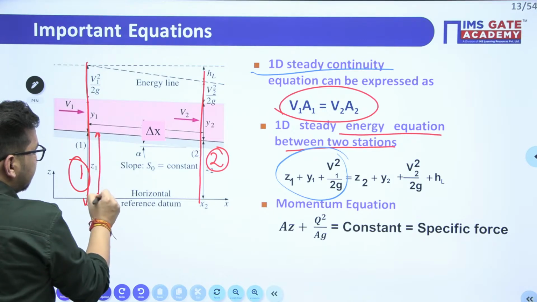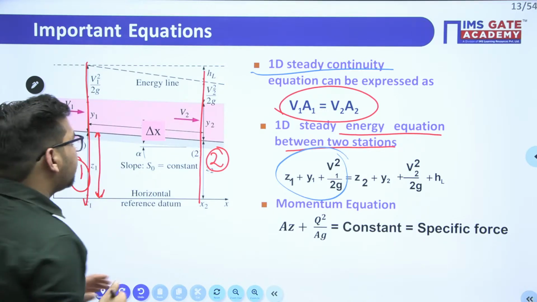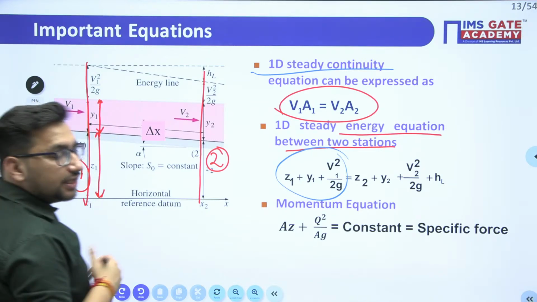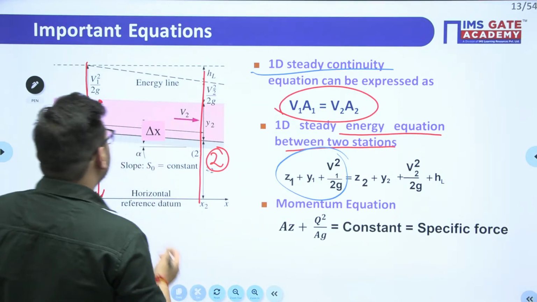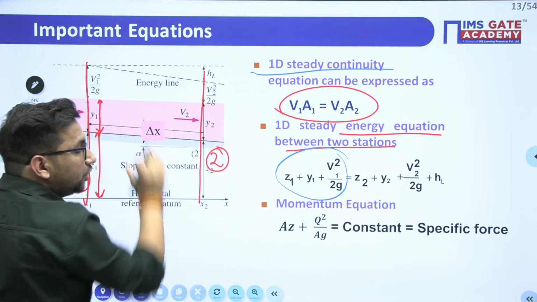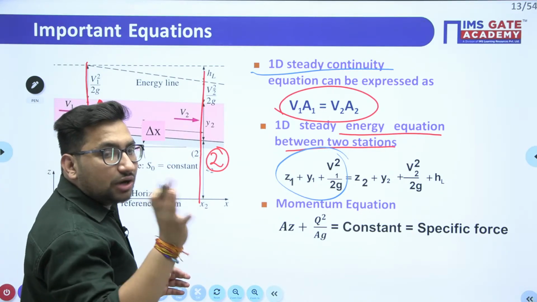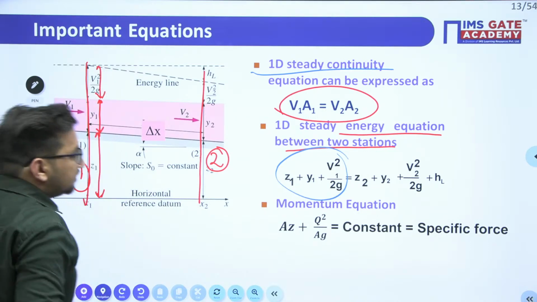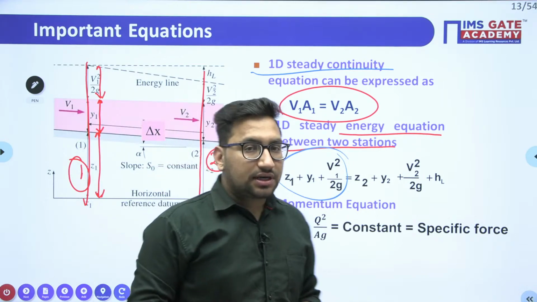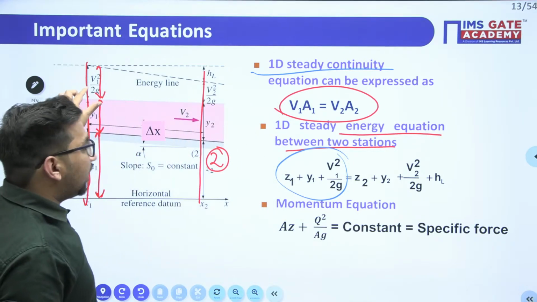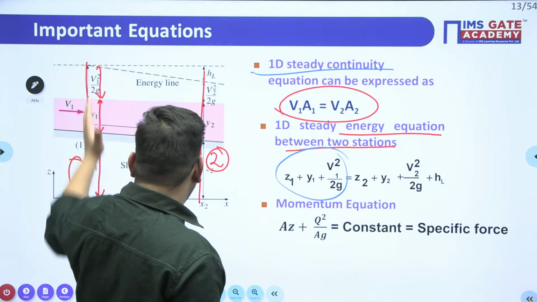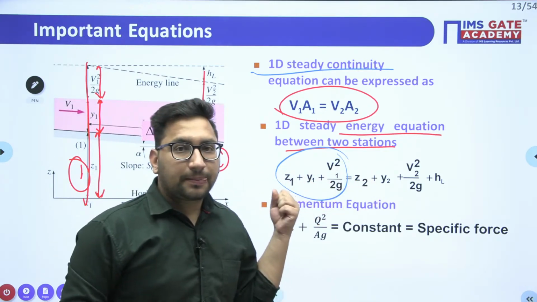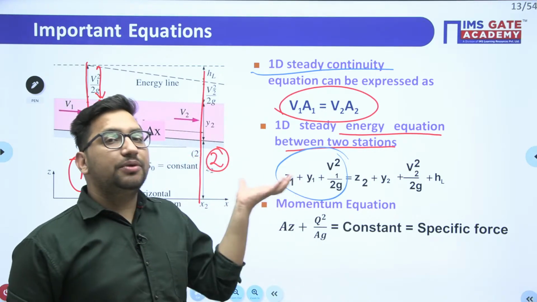So this particular distance, we call it as a datum head. This depth of water will give you the pressure head value, and there will be some velocity in this water. Due to that also there will be one energy. Now the head corresponding to that velocity, we call it as a kinetic head or sometimes a dynamic head. Clear? That will be given as V square upon 2g. So these are the energies at any particular section. So this energy is going to remain constant, clear? If there will be no head loss.